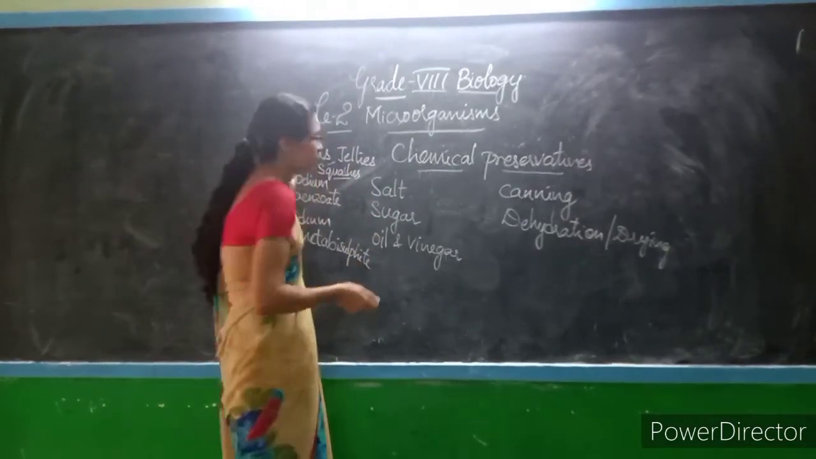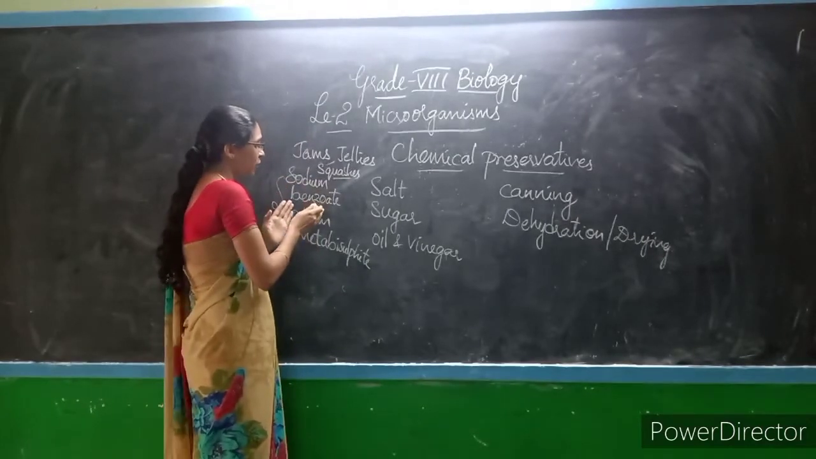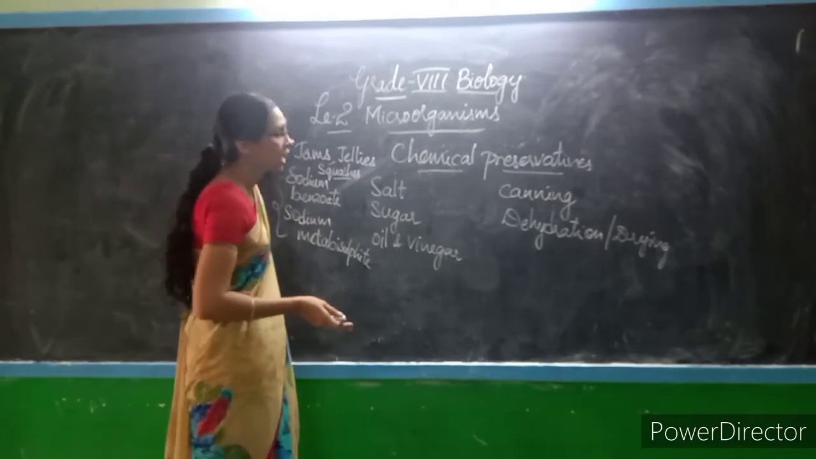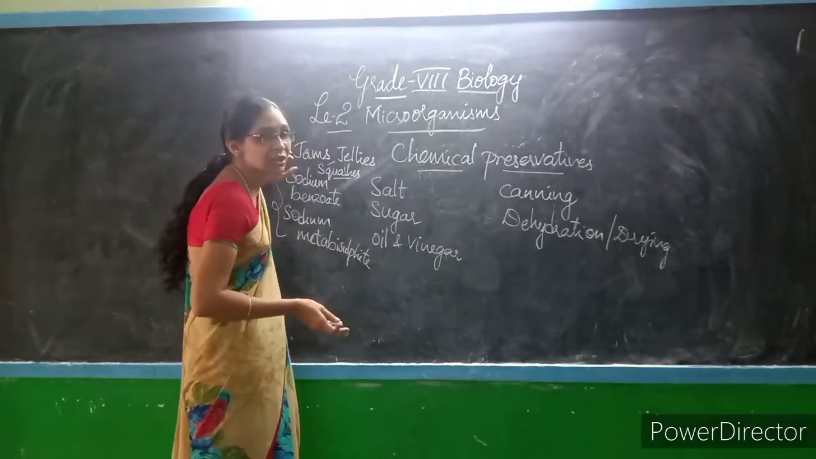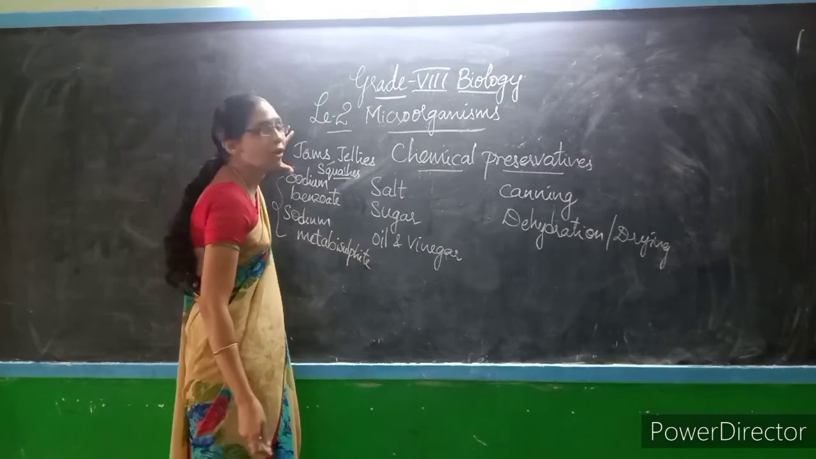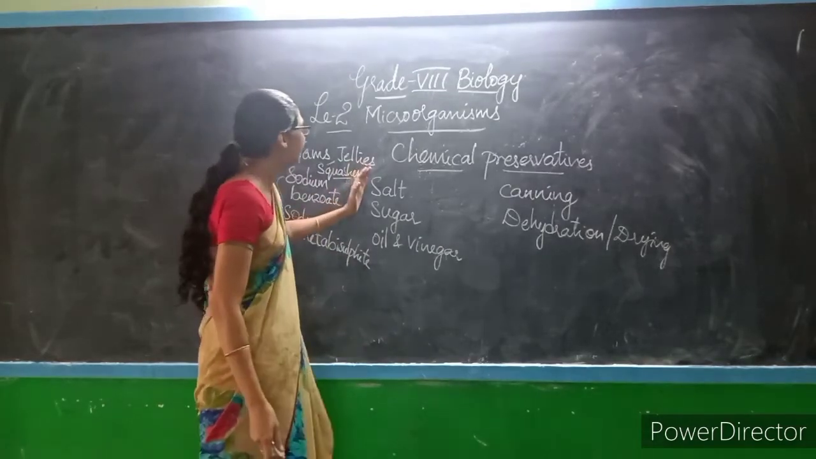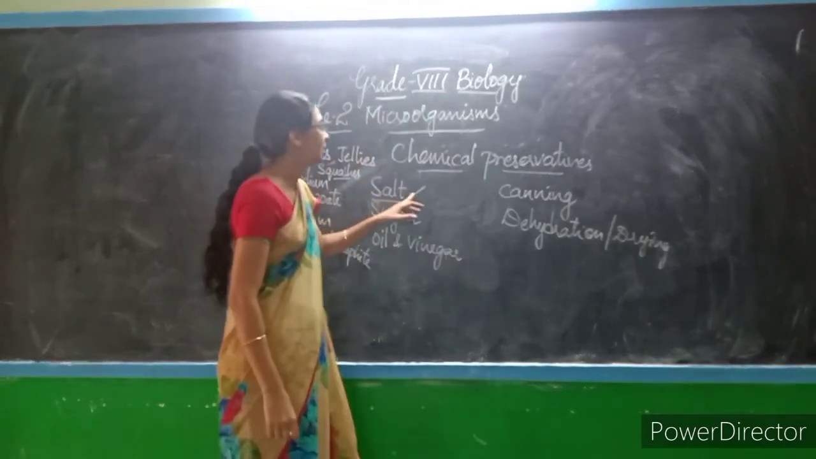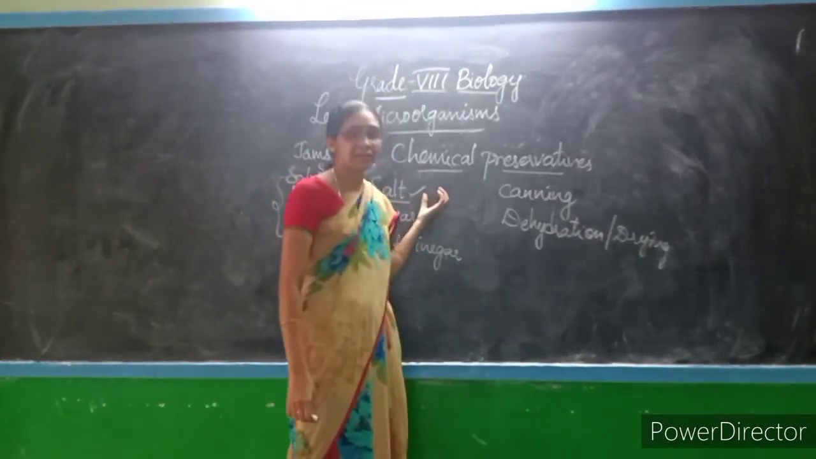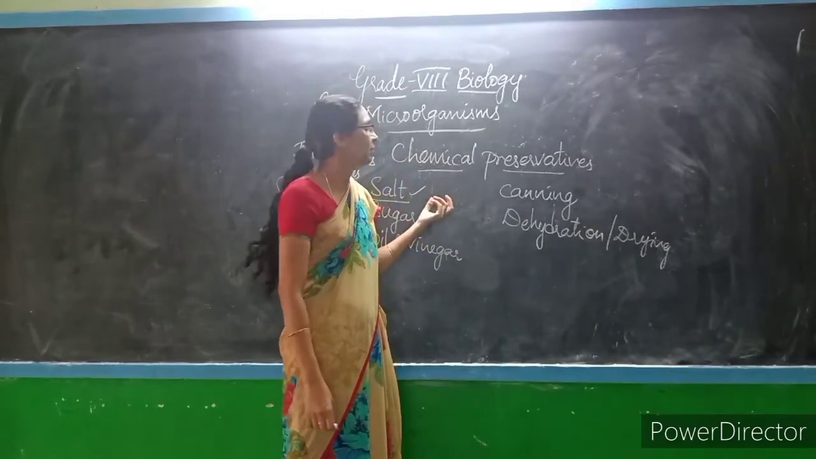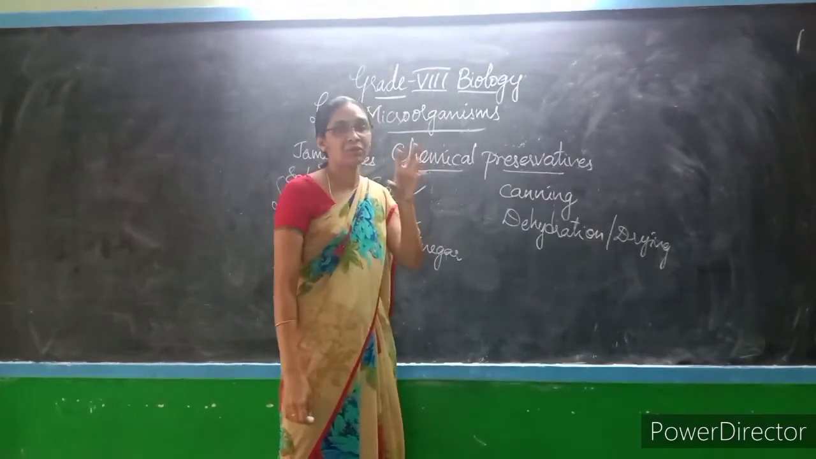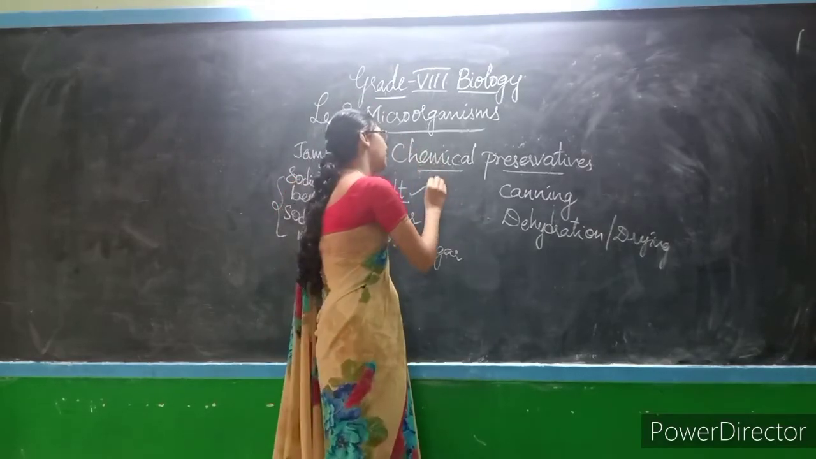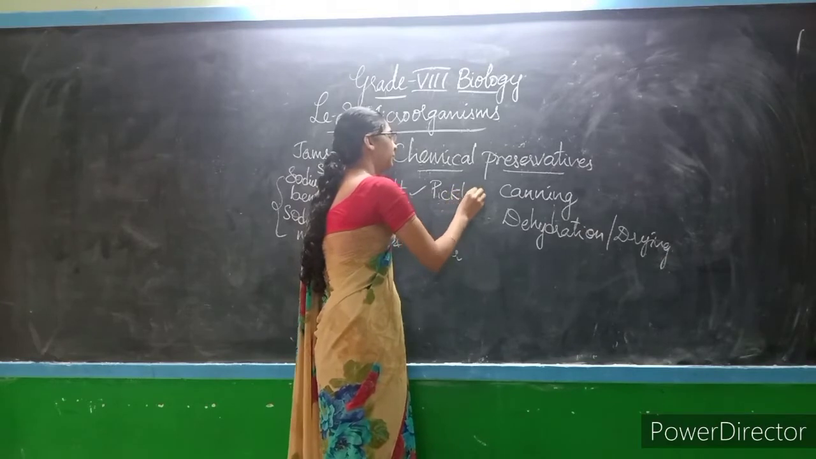So here the sodium benzoate and sodium metabisulfite are the chemicals which are added to jams, jellies and squashes in order to preserve them for a longer time. Coming to the next one, salt. Generally where do we use salt? For making pickles. During the preparation of pickles, we add salt to preserve the pickle for a longer time.